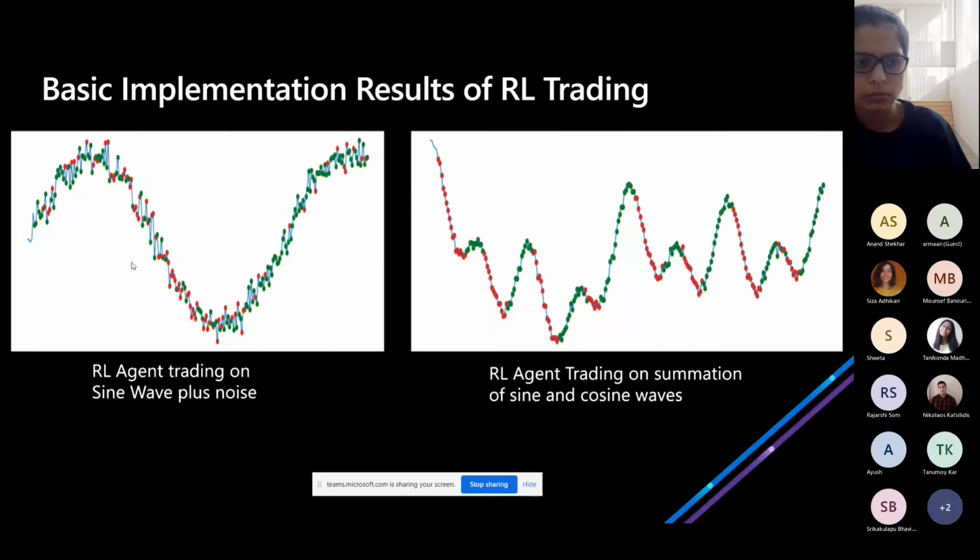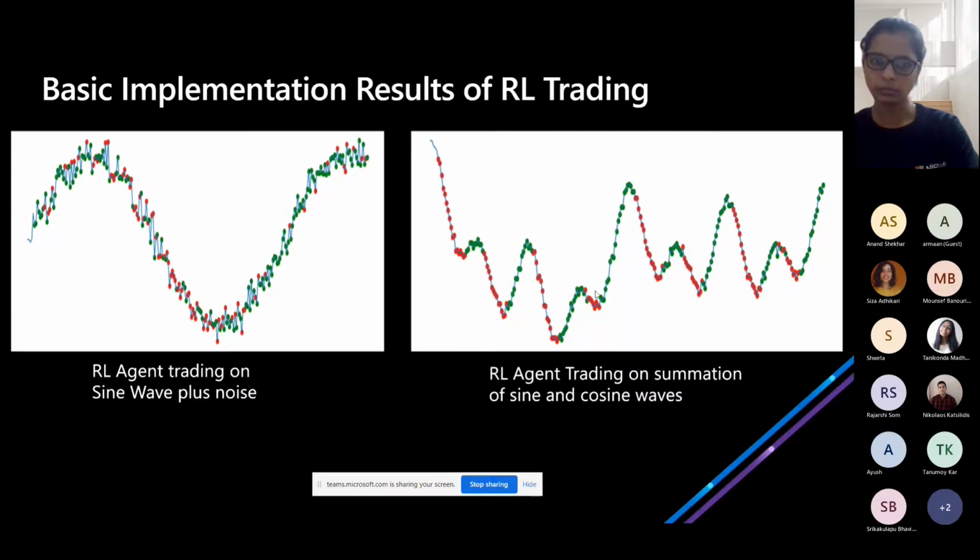So what they are trying to do is simulate stock prices. It's more or less a ranging market example, where the prices range between an upper limit, which is many times called the resistance level, and a basic support level. And then they implemented their RL model to see if it could learn to trade. You can see that the green points are the points where the agent starts buying the stock. So it starts buying when the stock is trending. Mostly it's a momentum-seeking agent. That is about the left one.